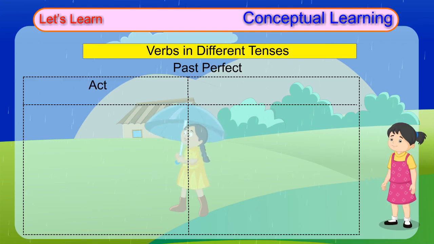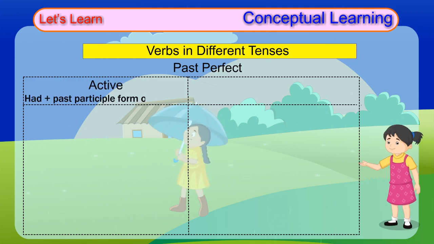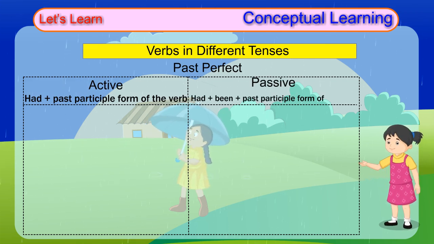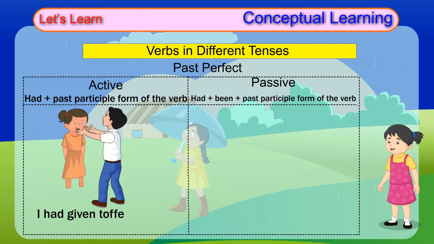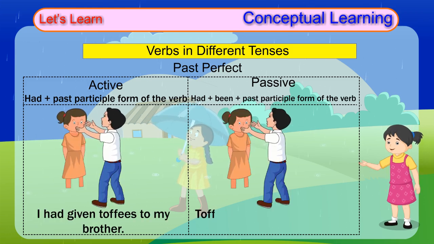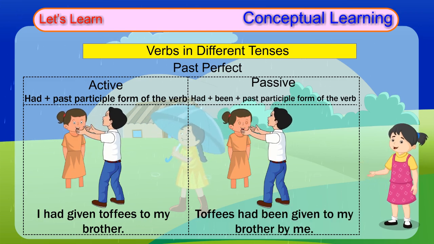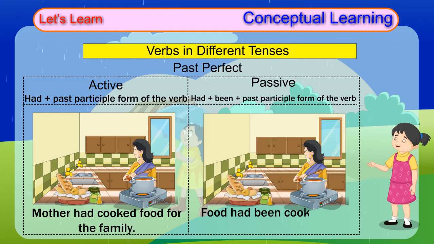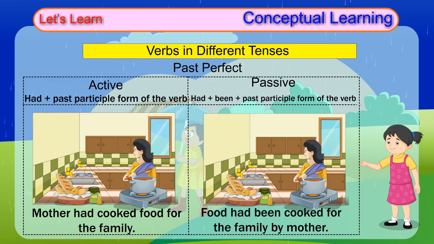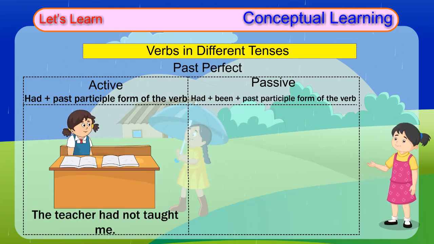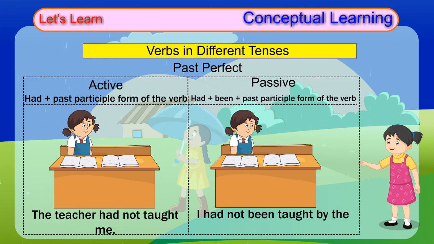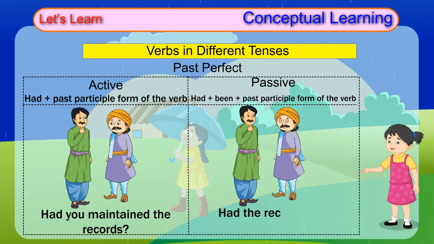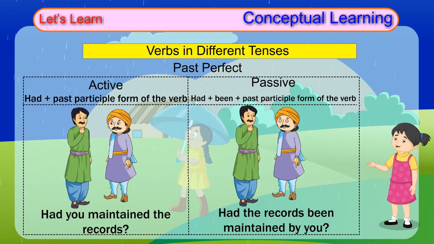Past perfect. Active: had plus past participle form of the verb. Passive: had plus been plus past participle form of the verb. I had given toffees to my brother. Toffees had been given to my brother by me. Mother had cooked food for the family. Food had been cooked for the family by mother. The teacher had not taught me. I had not been taught by the teacher. Had you maintained the records? Had the records been maintained by you?